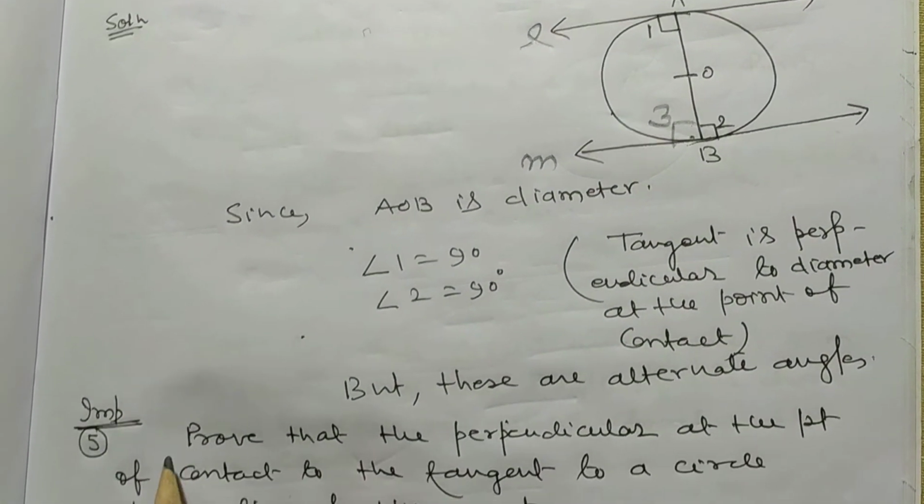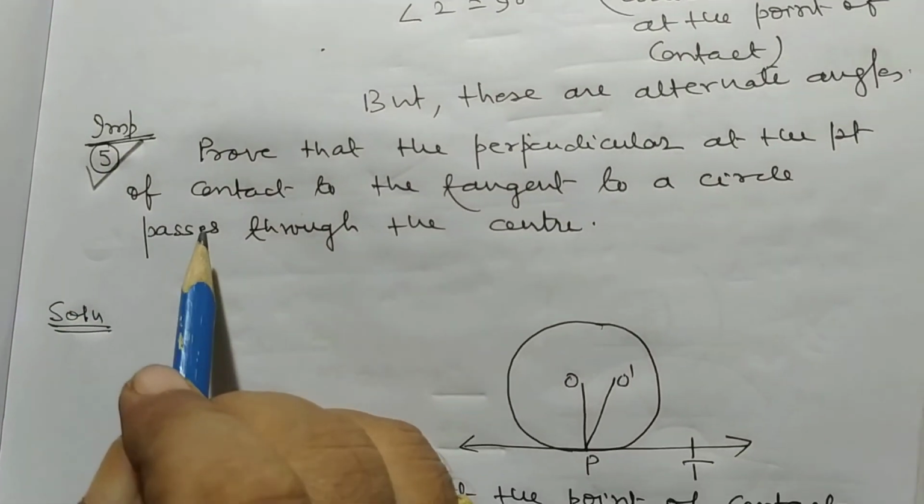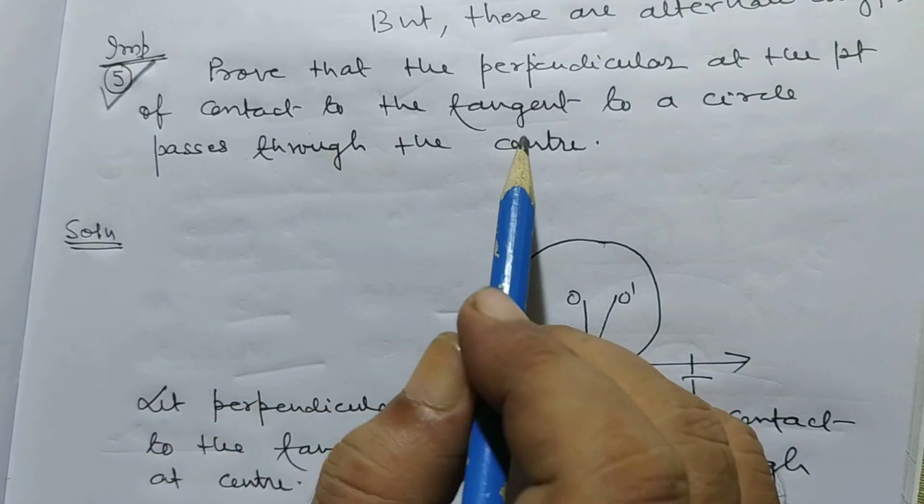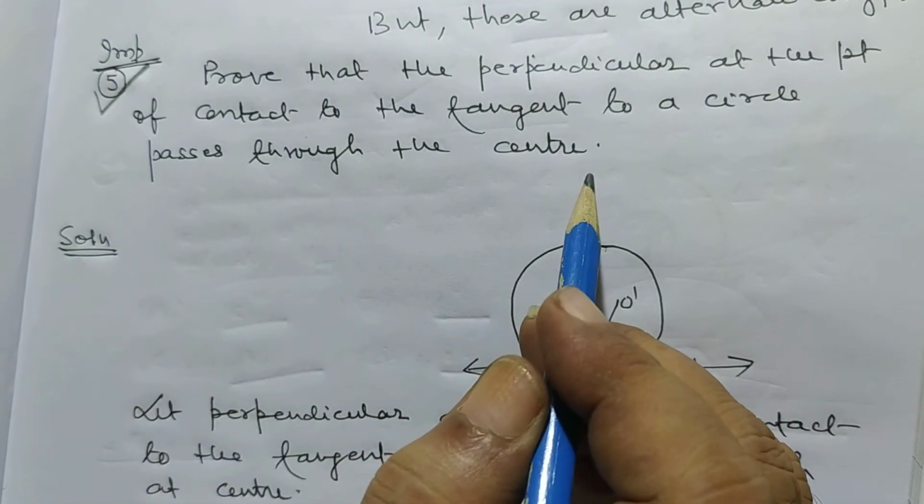Now this problem number 5 is very, very conceptual and important. Prove that the perpendicular at the point of contact to the tangent to a circle passes through the center.